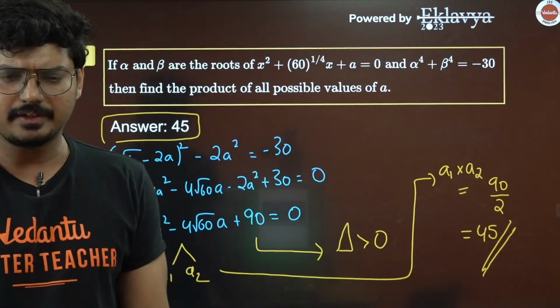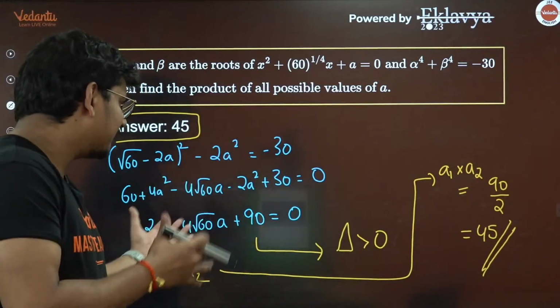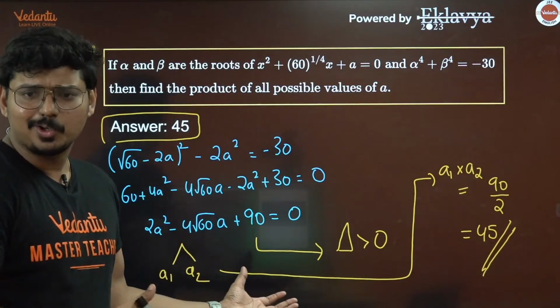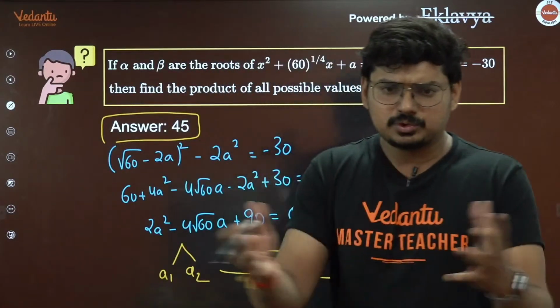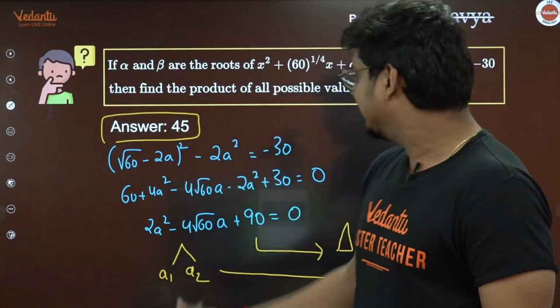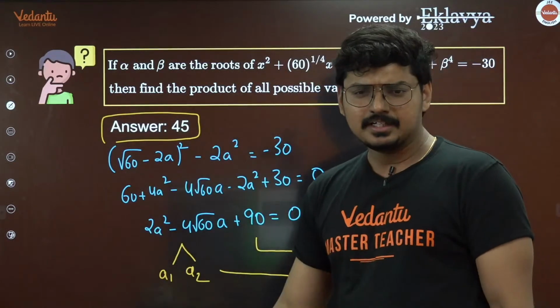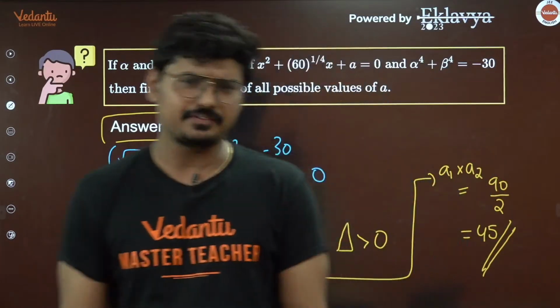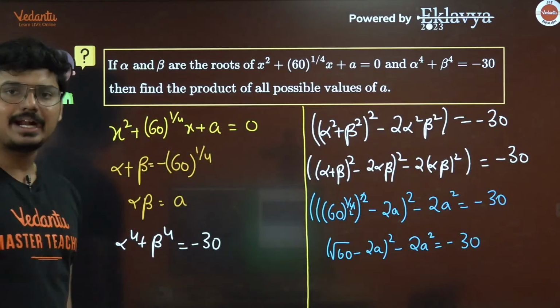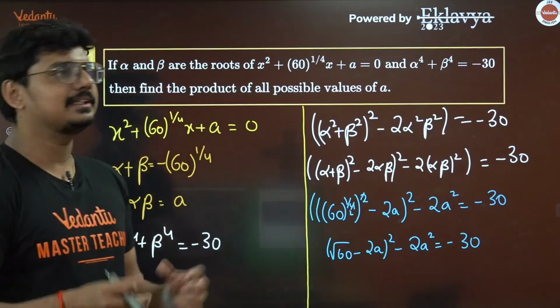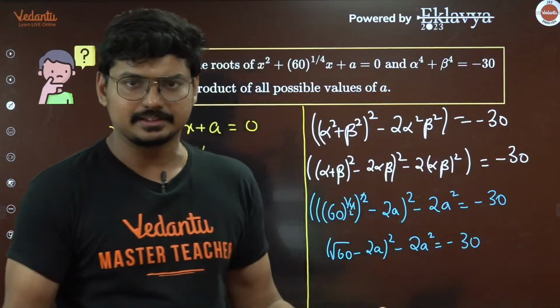Did everyone get the answer? Did everyone get the same answer, 45? All the students who have written the examination today, and all the students who are doing it along with me, did you get the answer as 45? So is this a tough question? Definitely no. Because this concept of quadratic equations, we have been discussing right from class 10th, right?